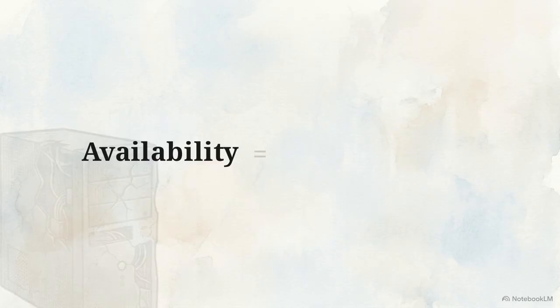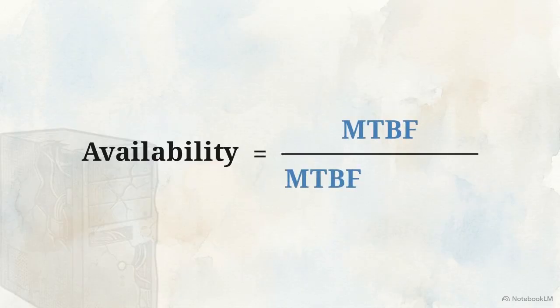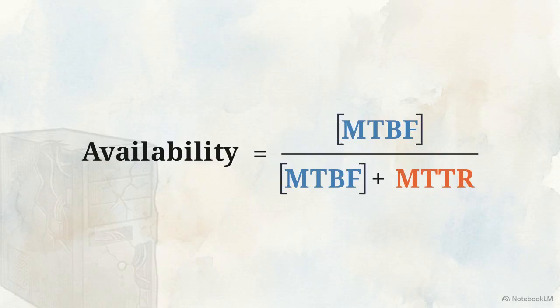Look at the formula used to estimate this metric. Availability equals mean time between failures, divided by the sum of mean time between failures and mean time to recovery. Mean time between failures tracks system durability. Because hardware limits dictate this, it is functionally fixed.